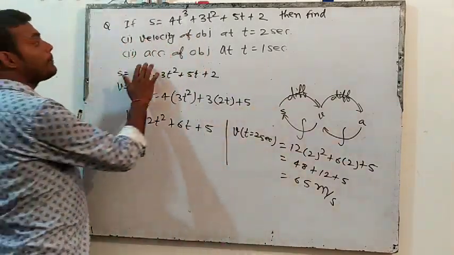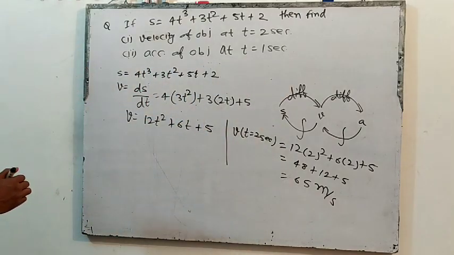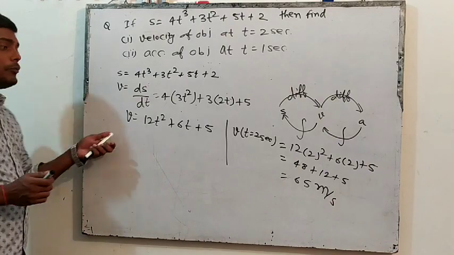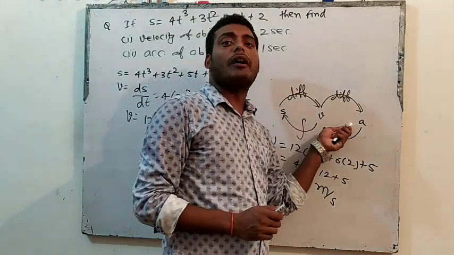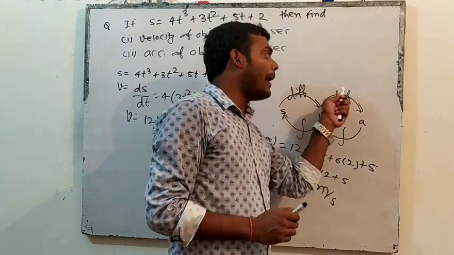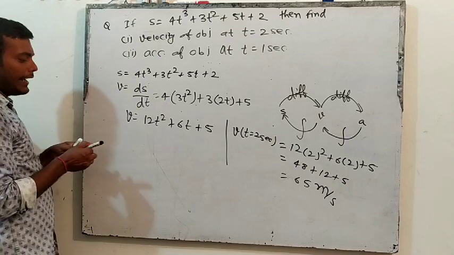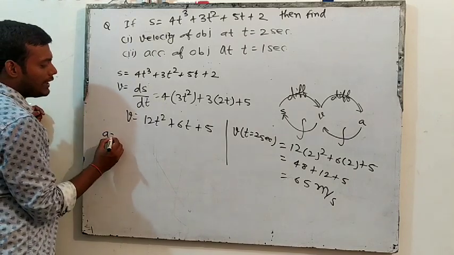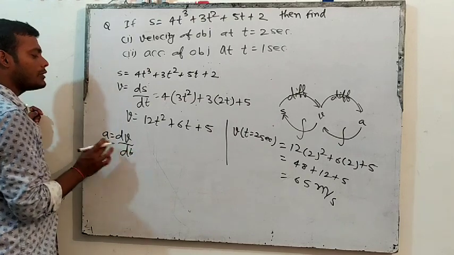Now they will ask you to find the acceleration of the object at t equal 1 second. So what we have to find is acceleration. The velocity equation is given, and we have to go from velocity to acceleration. What will we do? Differentiation. So we will differentiate it again. Acceleration is dv by dt. That means change in velocity per unit time is known as acceleration.